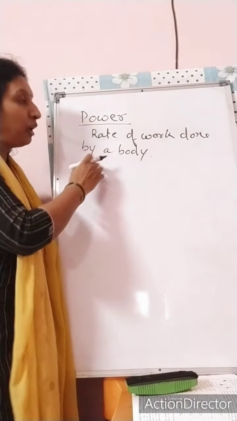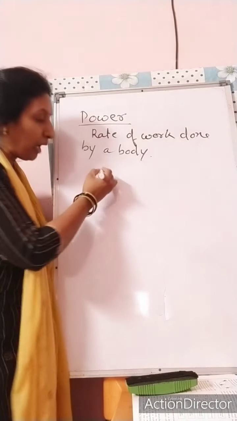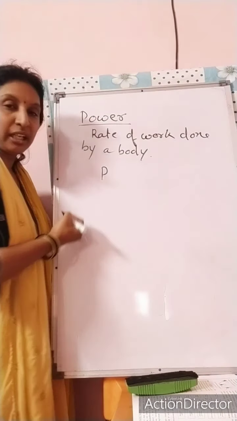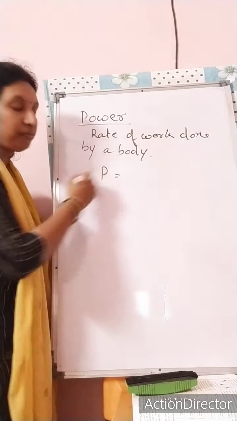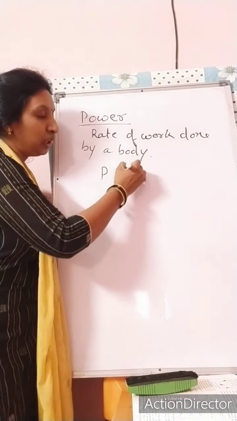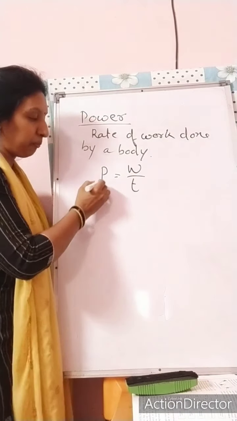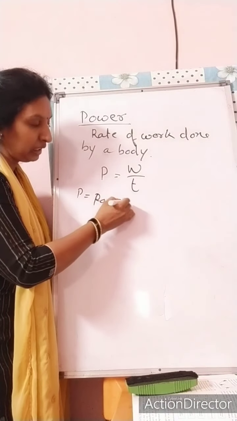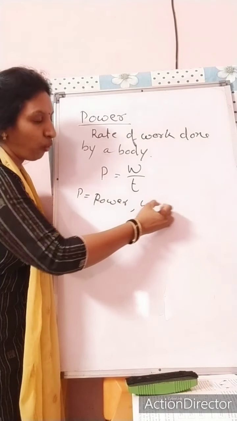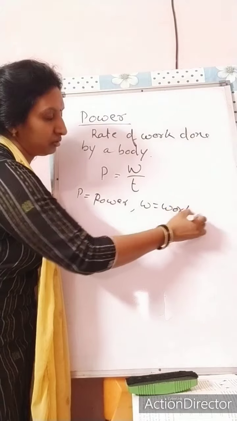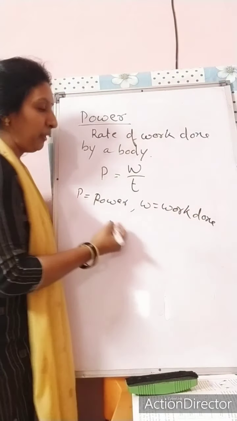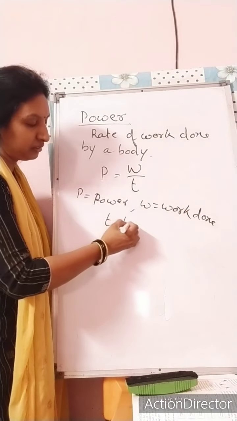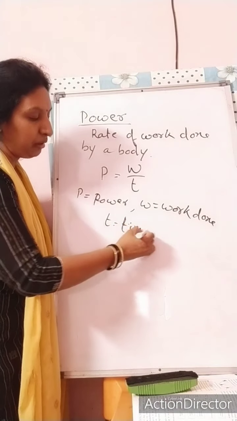So mathematically power can be expressed as P equal to W by T, where P is power, W is work done, and T is the time taken for that work.